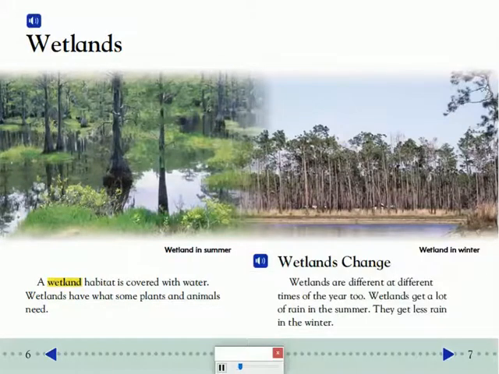Wetlands change. Wetlands are different at different times of the year, too. Wetlands get a lot of rain in the summer. They get less rain in the winter.